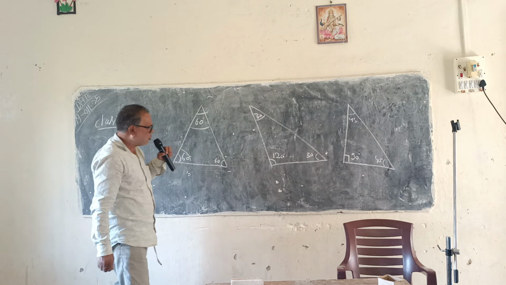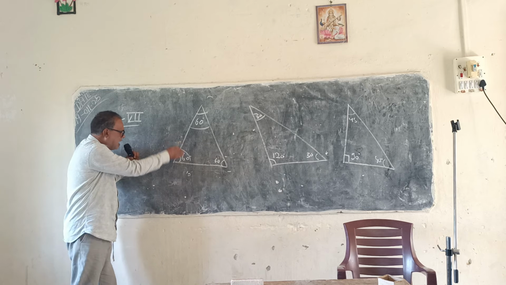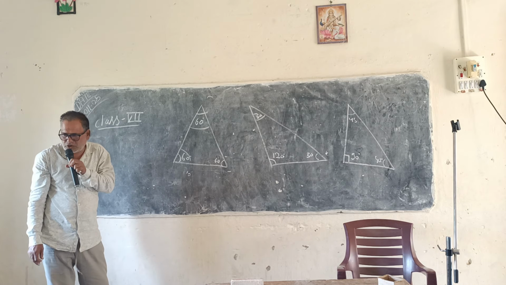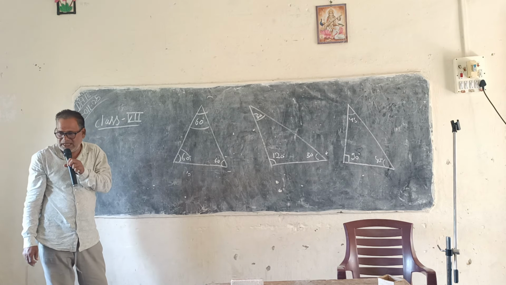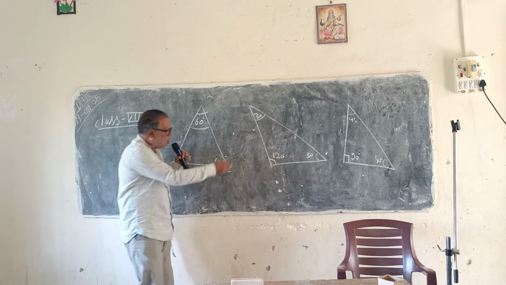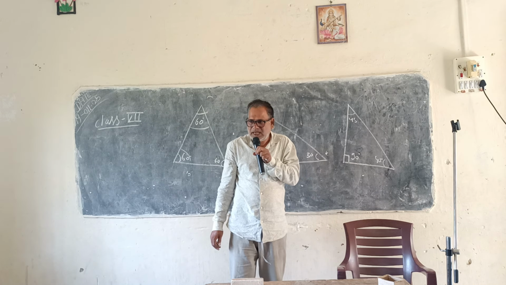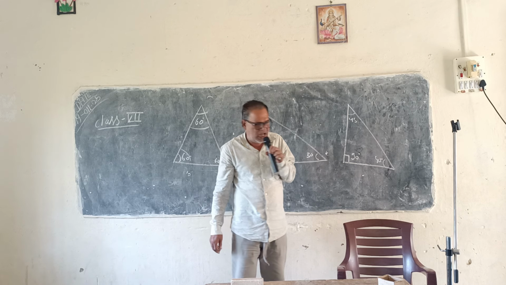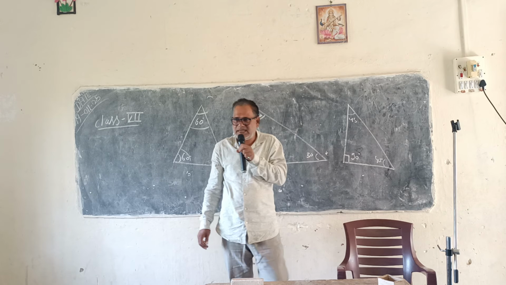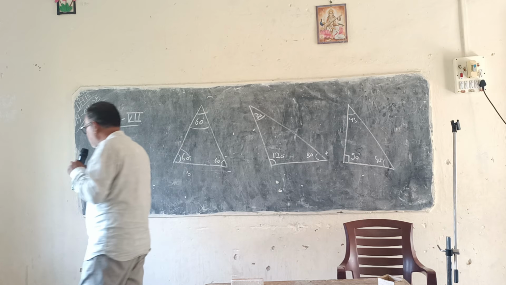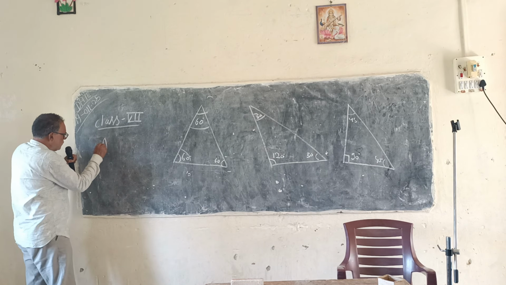So on the basis of their angles, this triangle is called an acute angle triangle, this is called an obtuse angle triangle, and this is called a right angle triangle. Okay?